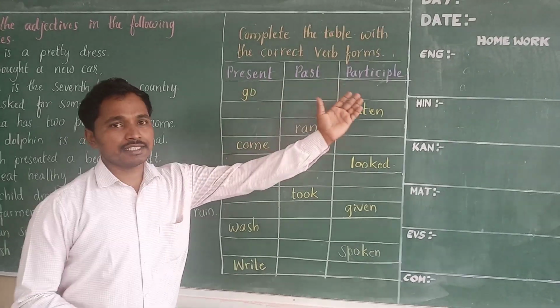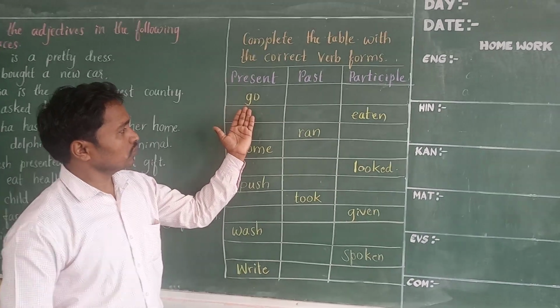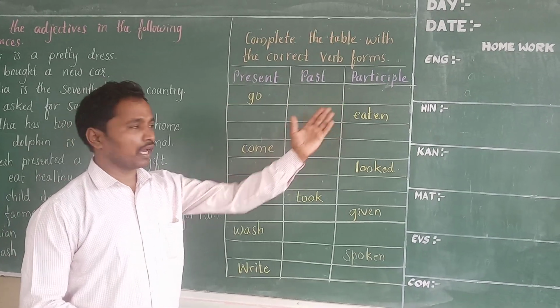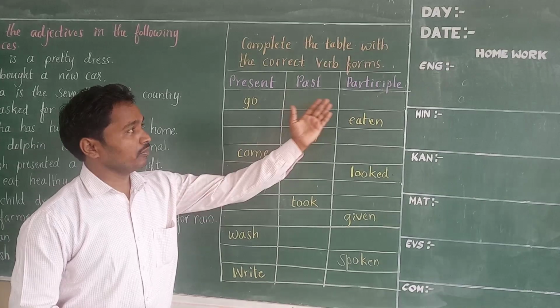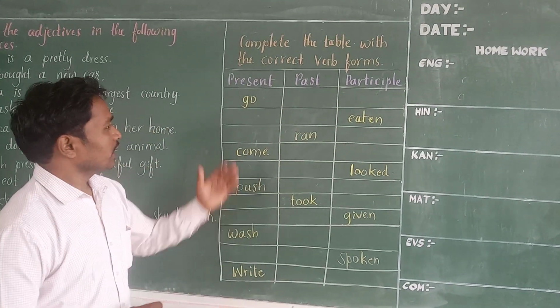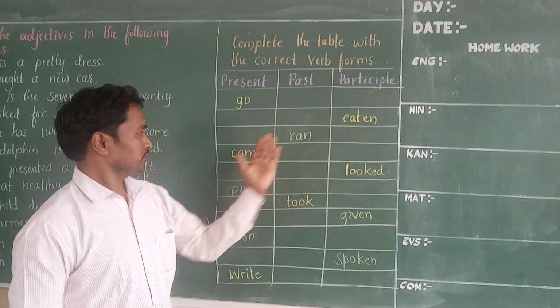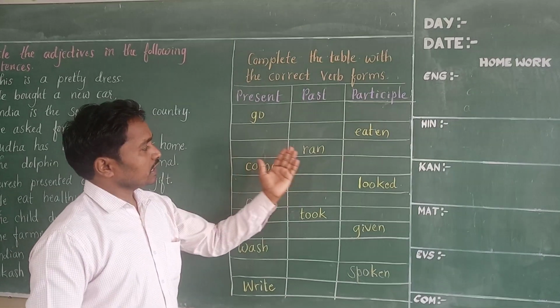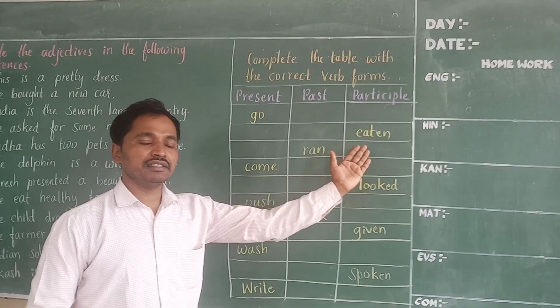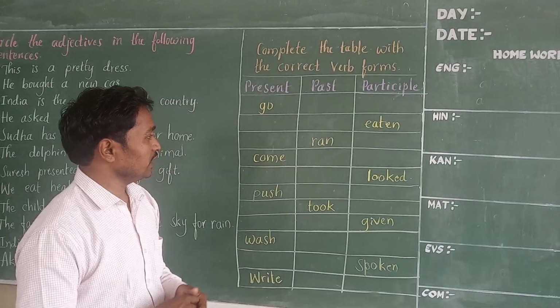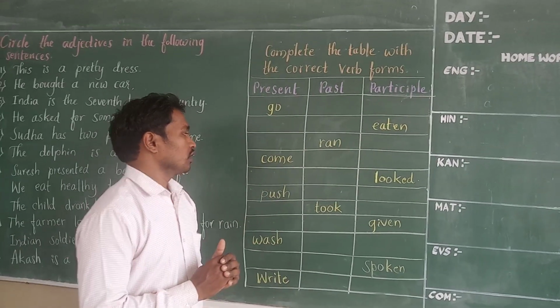Present, past and participle. Here the present form is go. The rest of the 2 are empty. You have to write the past tense form and participle form. In the next, the first 2 are empty and the participle form is given, eaten. And the first one is empty, the second one is ran, and the third one is empty. You have to write the rest of the 2.